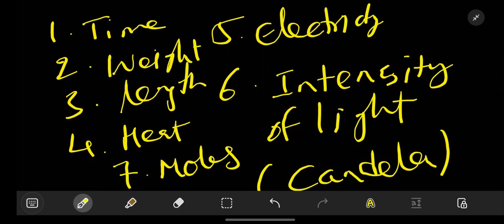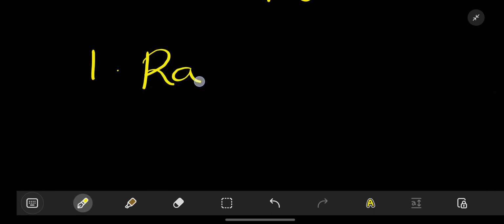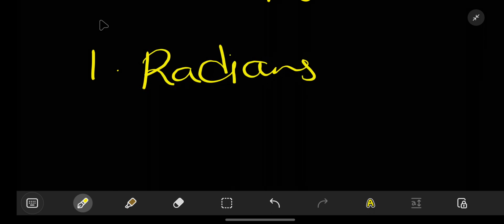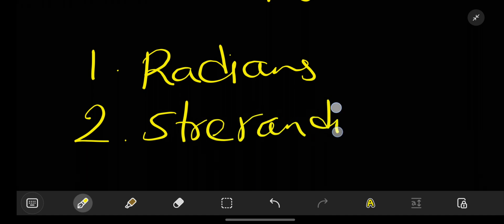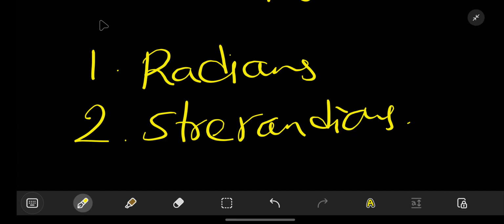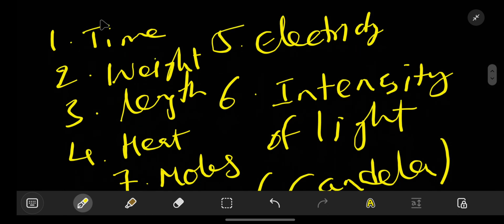What else can we measure? Can we measure other than these seven things? Actually, if you think of it, in mathematics we have two more things that can be measured other than this. Those are radians and steradians. So let's come back to this later, but our main focus will be on these seven fundamental units.